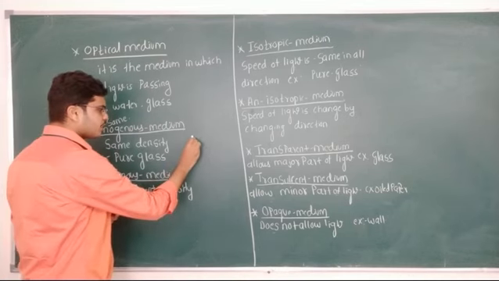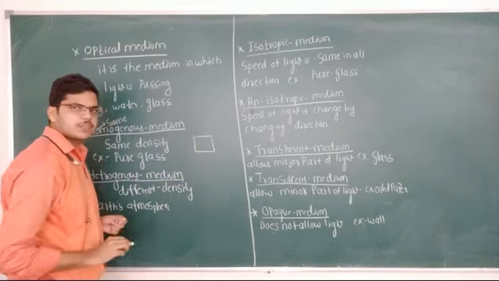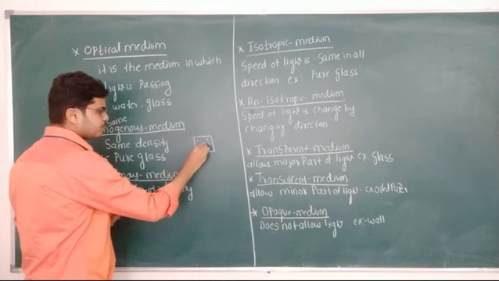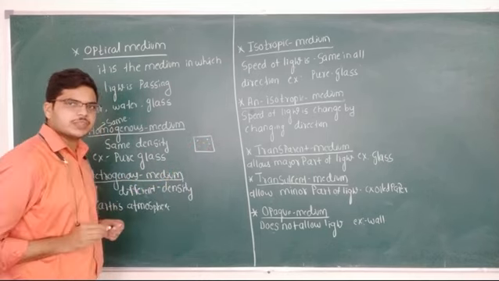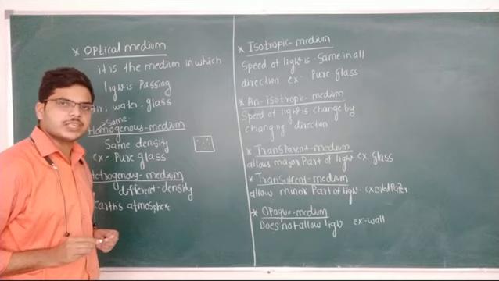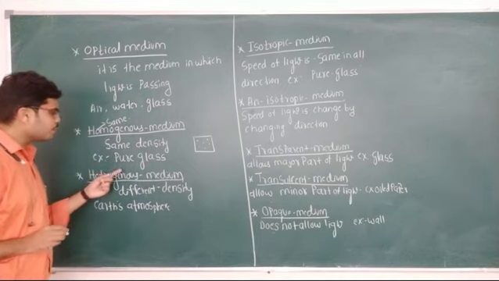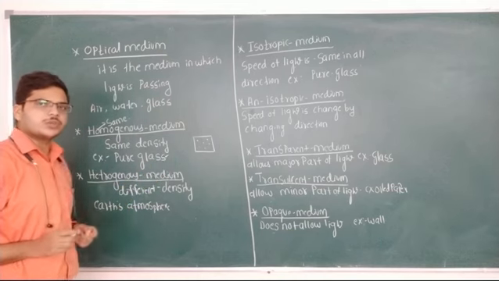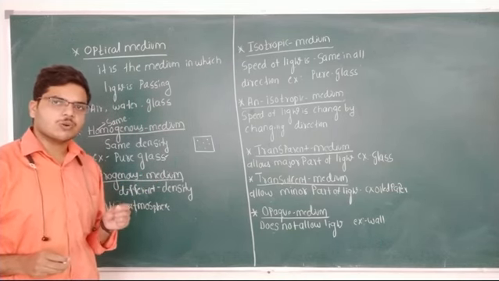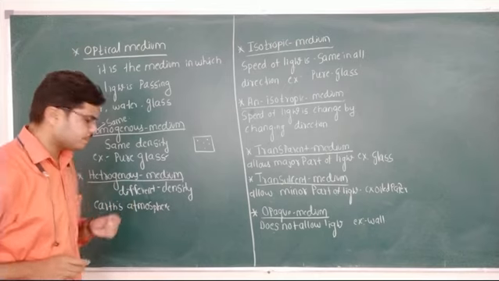Imagine that this is a homogeneous medium. If I check the density at any point inside the medium, its density must be the same at all points. That type of medium is known as homogeneous medium. Example: pure glass or pure water. These are homogeneous media.